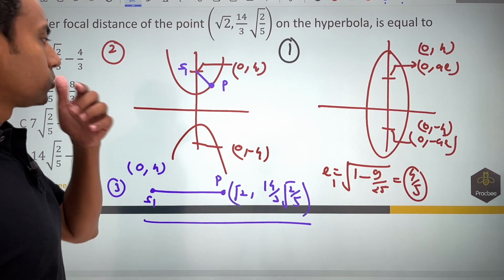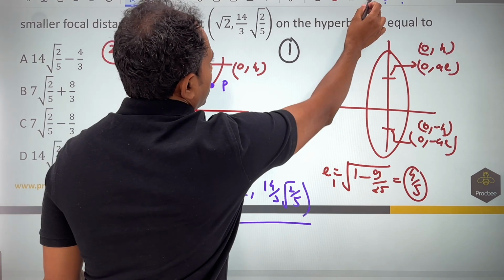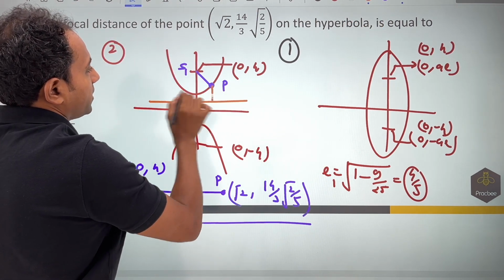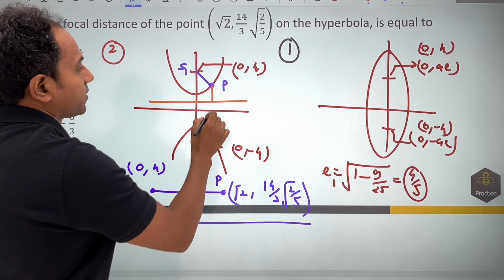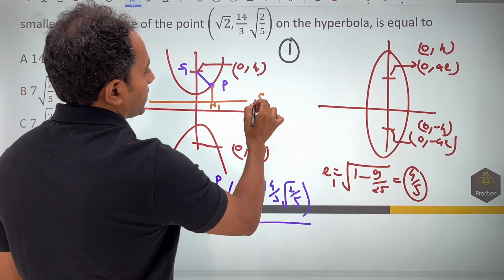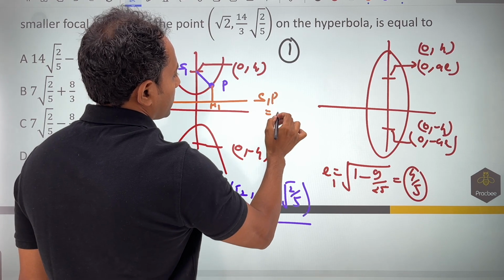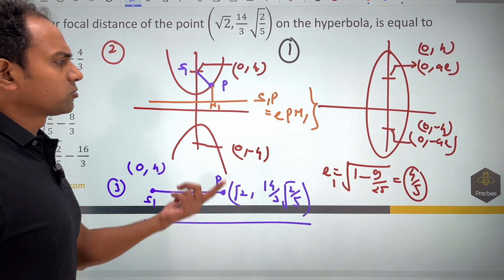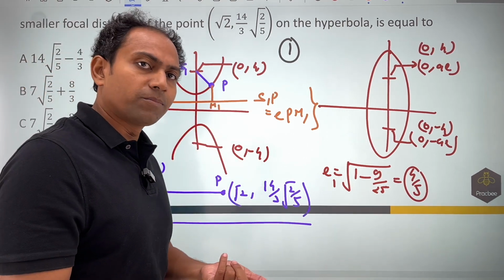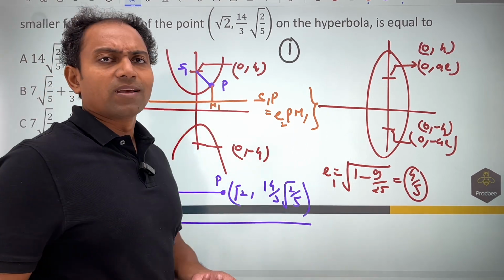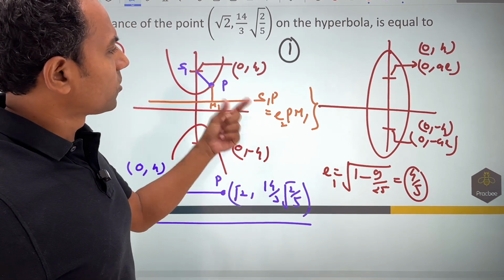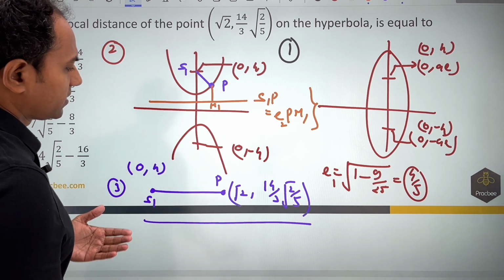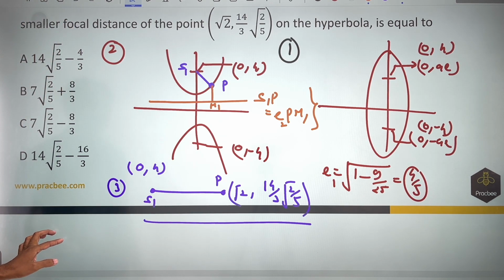There is one more way to do the question. Alternatively, you could have figured out this directrix and then applied S1P is equal to E times PM1. Would this be simpler to do? I don't think so, because you will have to find the value of E in between, that is E2, and then take some consideration of what the distance is, etc. So I will not recommend this. It will overcomplicate things. This approach is more than good to find the answer.